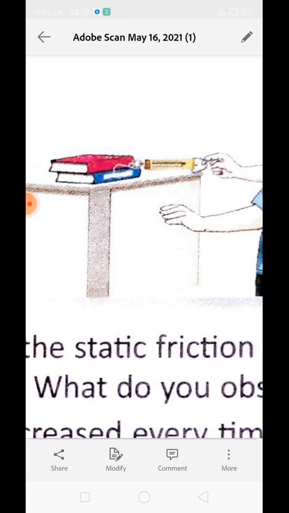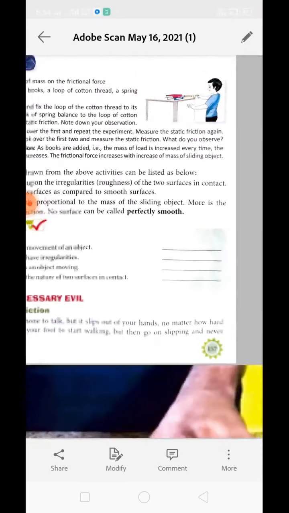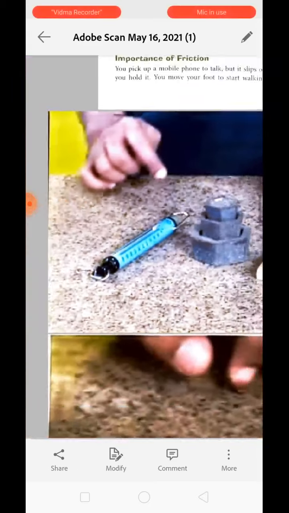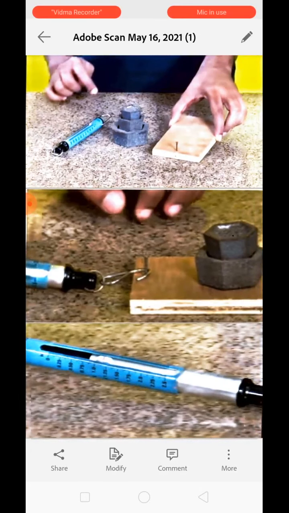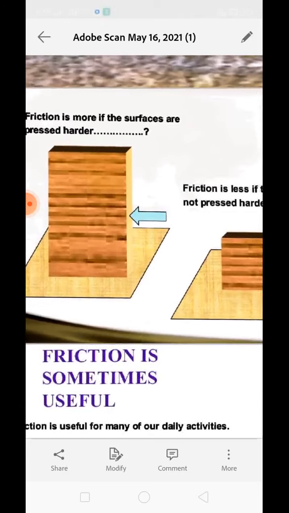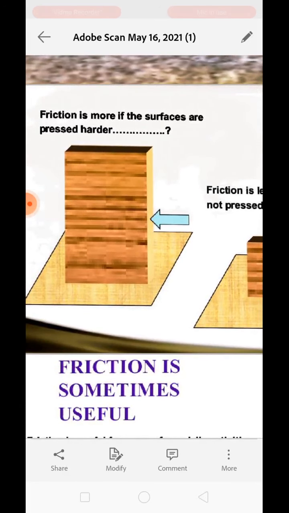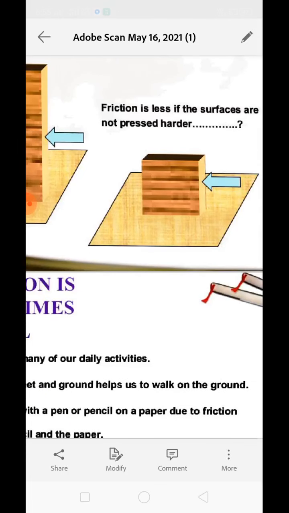You will be surprised to see that as the number of books has been increased over there, in the same way the reading of the spring balance has also been increased. See over here, this is what a spring balance is. If we are going to perform this activity with the weight, we need to pull it up and this type of reading can be seen in the spring balance. Clear? We can say friction is more if the surfaces are pressing harder, if the weight is high, and it will be less if the weight is less and surfaces are not pressing harder.